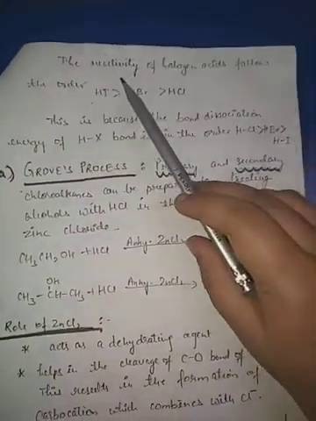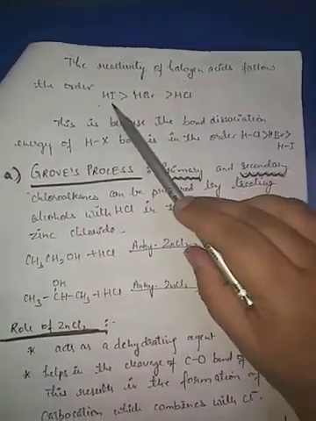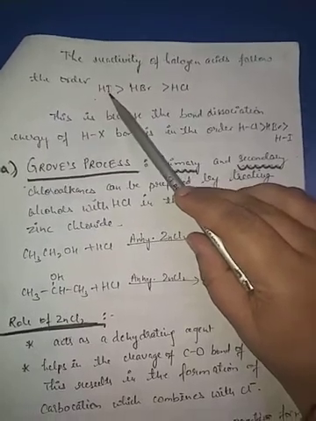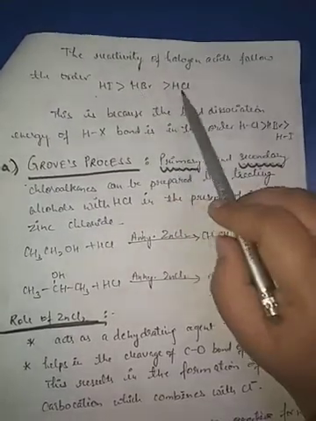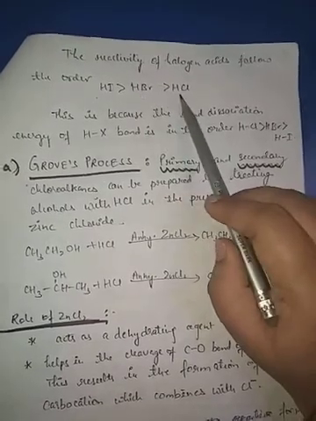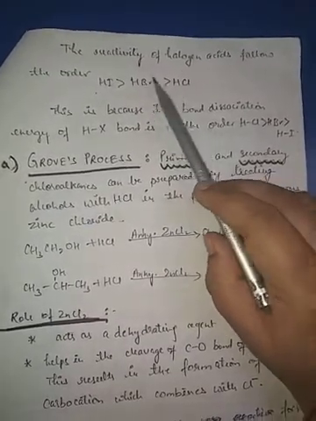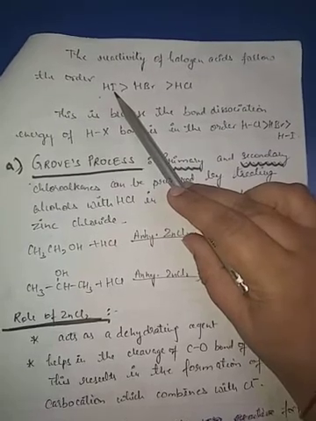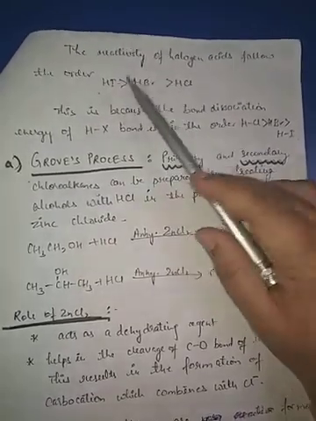Now if we talk about the reactivity of halogen acids, then hydrogen iodide is most reactive among all these, then HBr and then HCl. It is because in HI, iodine is larger in size, and the bond between them is weaker.